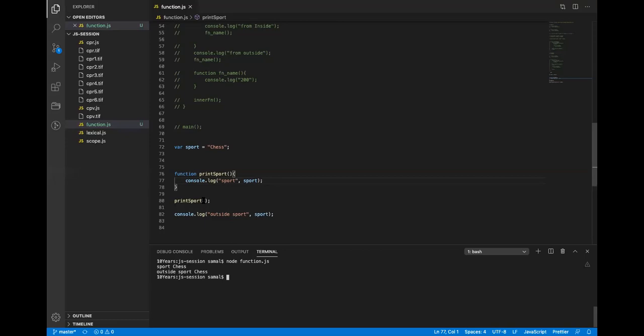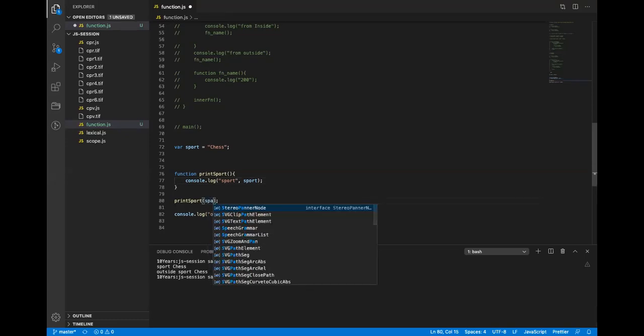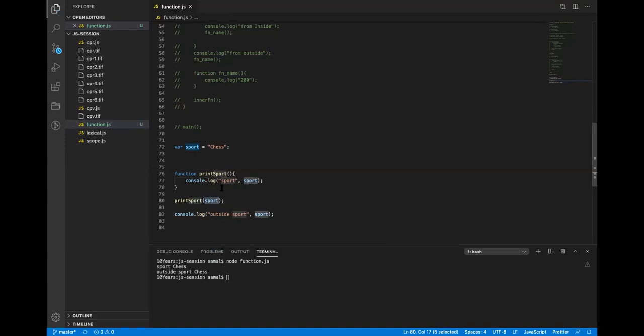we basically pass it as a parameter. This is what we do in almost all languages, right? So I pass sports as a parameter here, and it will now print the board. It will print chess and chess. Okay. So what is the type of this? String.